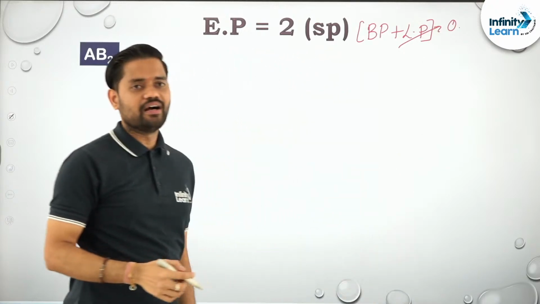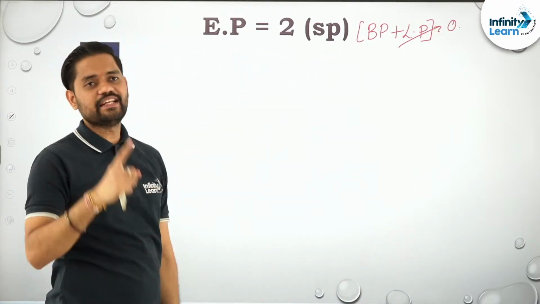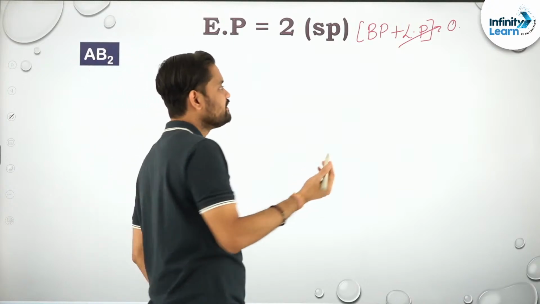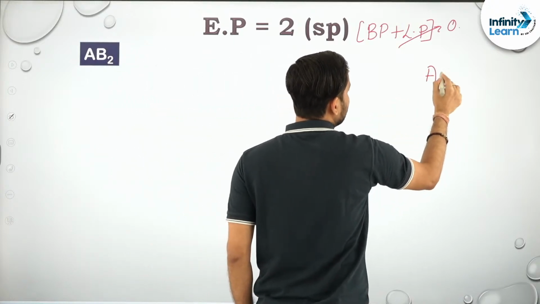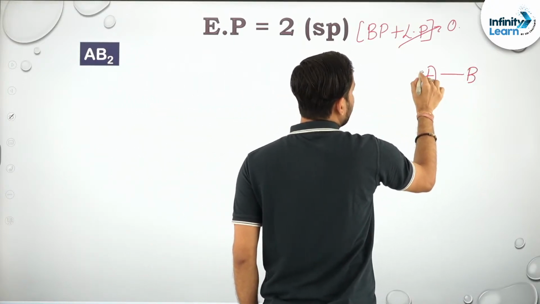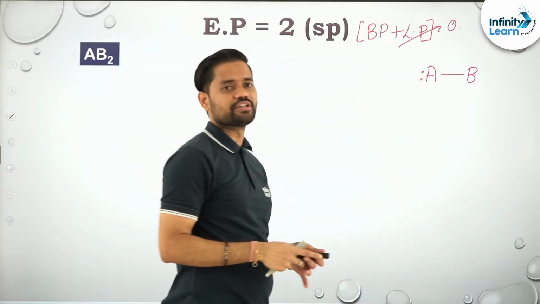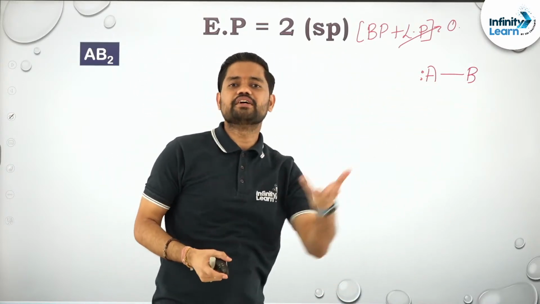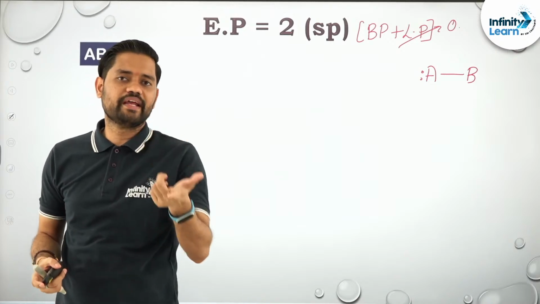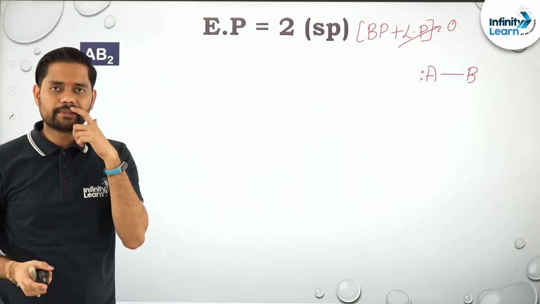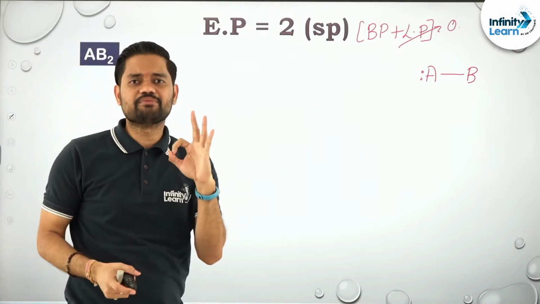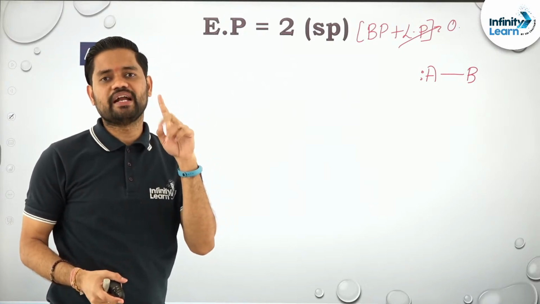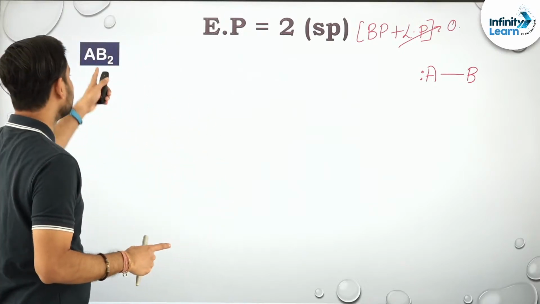And it is logical too. If the lone pair were 1 and only one atom was left, suppose this is A, the central atom, this is B, and a lone pair, there is no structure here, guys. It has to be linear itself. If there are only 2 atoms to be arranged, it has to always be a linear structure. So at least 3 atoms are required, out of which 1 will be the central atom and 2 will be the side atoms, and this is the case.